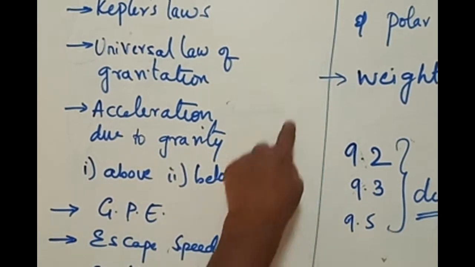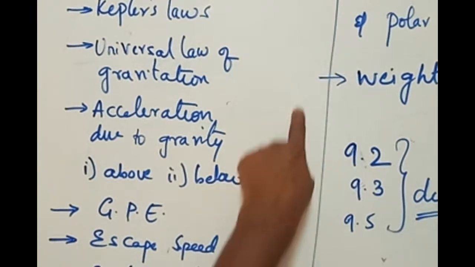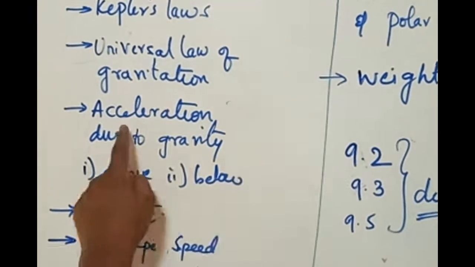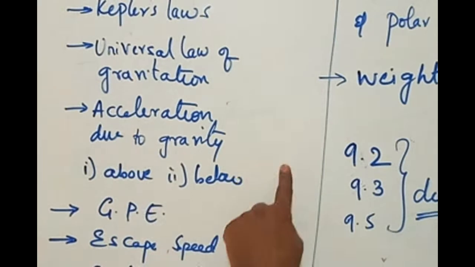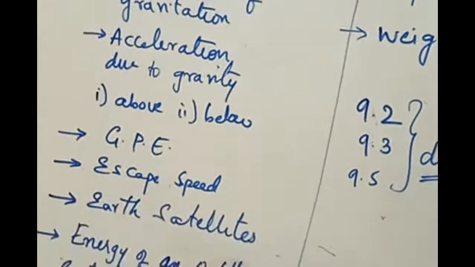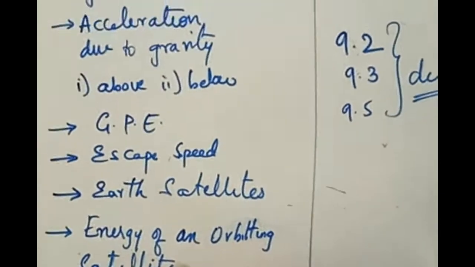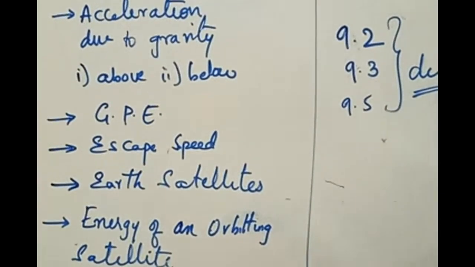If there is an earth, we are standing on the surface of the earth. From the surface, if you go up, what is happening to acceleration due to gravity? And from there, if you go down, what is acceleration due to gravity? Then we talk about GPE, gravitational potential energy. GPE stands for gravitational potential energy. Then escape speed.